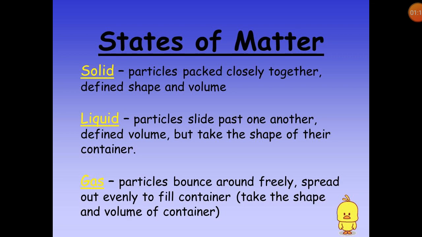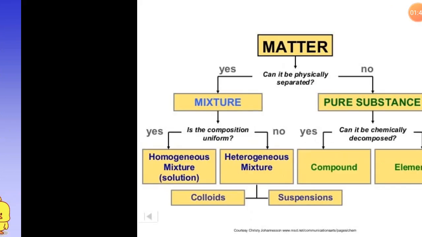Liquid particles slide past one another, with a defined volume but take the shape of their container. That means the volume of a liquid is definite but the shape is indefinite. Gases: particles bounce around freely and spread out evenly to fill the container. गैसेस के लिए शेप और वॉल्यूम दोनों ही डिफाइंड नहीं होते. So these are the three states of matter.